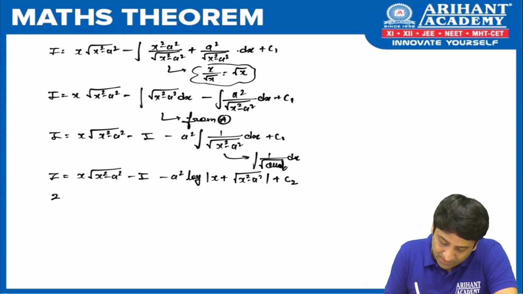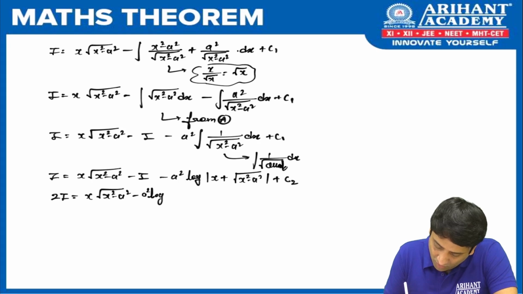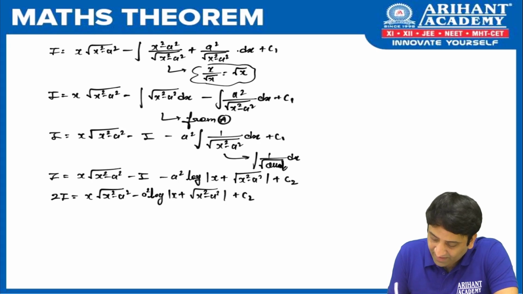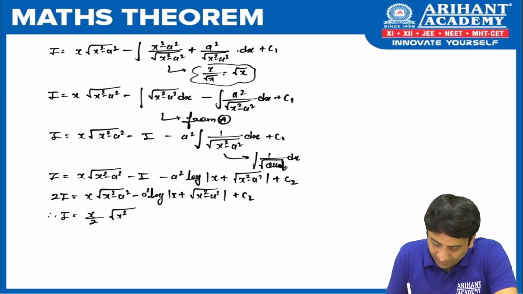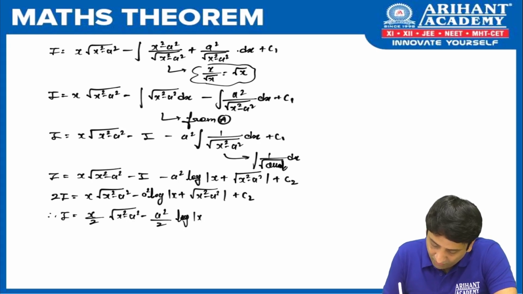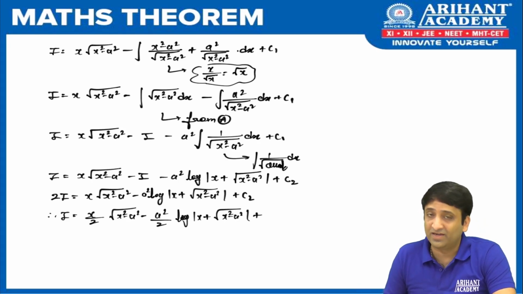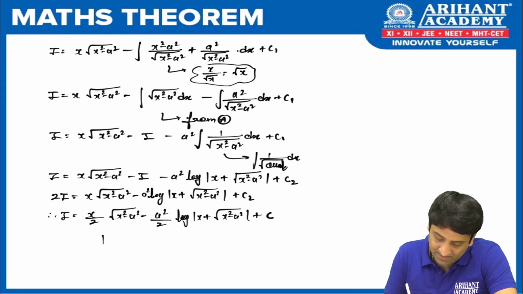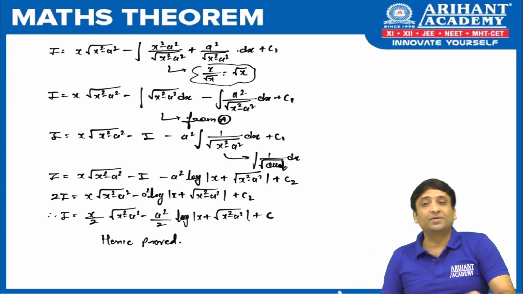Now can we take I on the other side? So I get 2I is equal to x root of x square minus a square minus a square log of mod of x plus root of x square minus a square, and finally let us take 2 on the other side. I get I equal to x by 2 root of x square minus a square minus a square by 2 log of mod of x plus root of x square minus a square plus, now the final term would be again c2 by 2. We are going to write it as c, and with this we have done this particular proof.